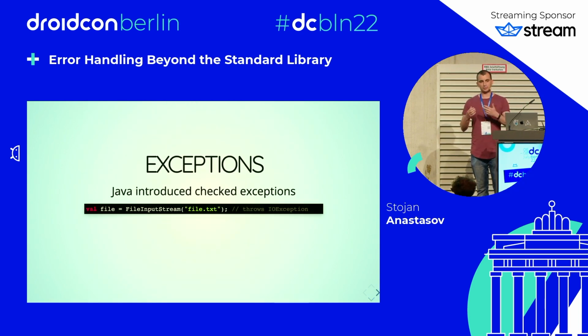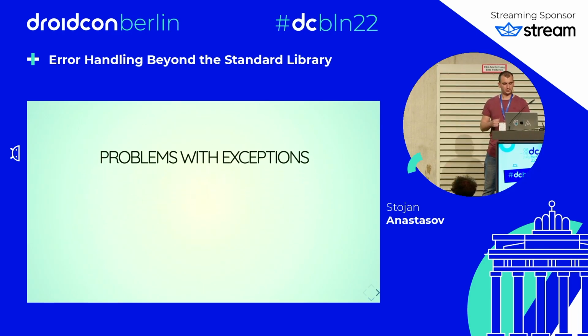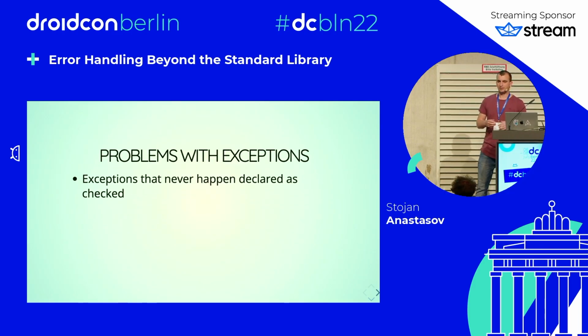So Java came to the rescue and introduced checked exceptions. So now FileInputStream can throw an exception in case the file is not there. And the compiler will force you to handle that exception by either handling it or rethrowing it. This is an improvement over sentinel values, but checked exceptions have their own problems. Some of those are that exceptions that never happen can be declared as checked.